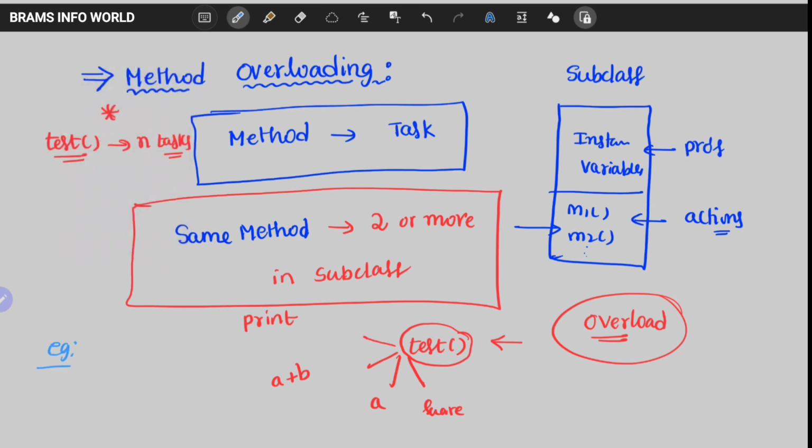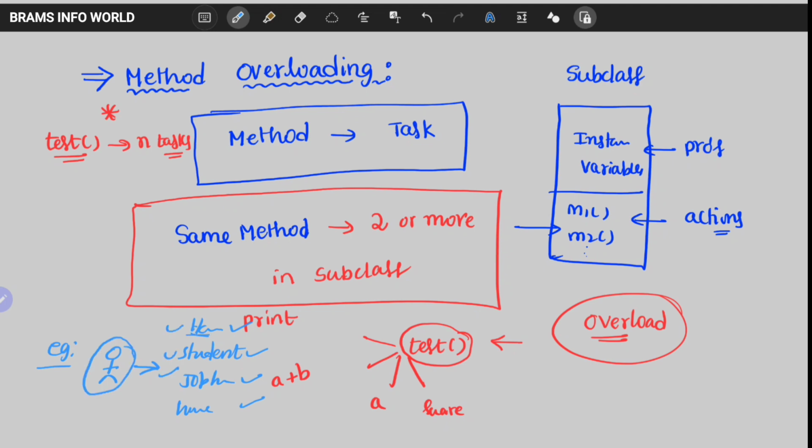Let us take a small example for your convenience. There is a person. You are a student, this is one task for you. You are a job holder, this is one more task for you. And you are a homemaker, it is one more task for you. And you develop your particular activity, particular habit, so that is one kind of task.